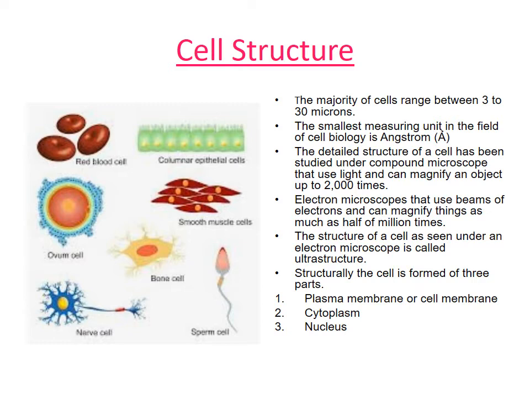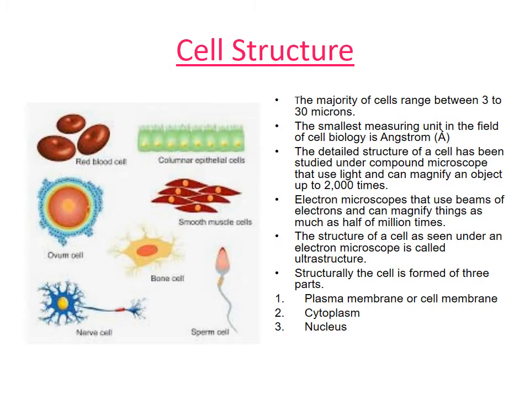As we have studied, each and everything can be measured, whether it is solid, liquid, or gaseous. It has a measuring unit. In the same way, the cell also has a measuring unit.